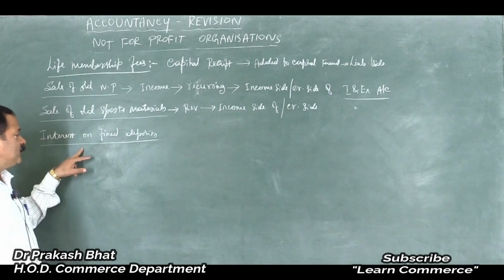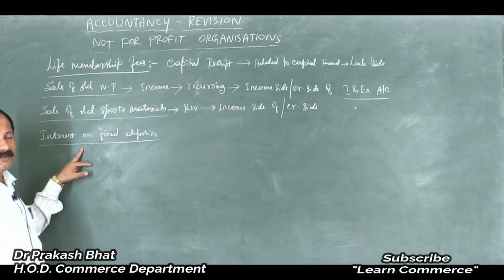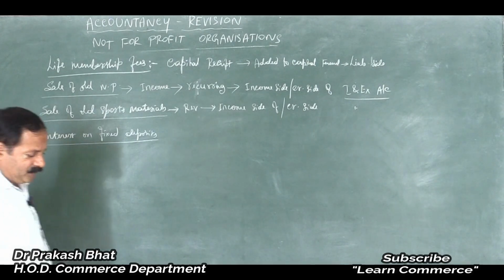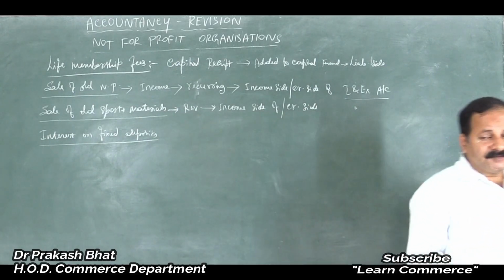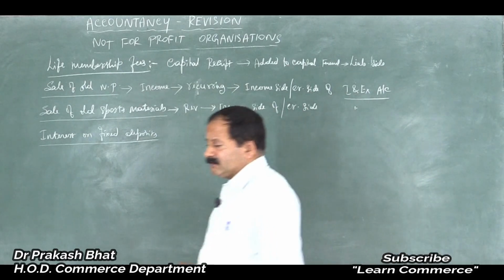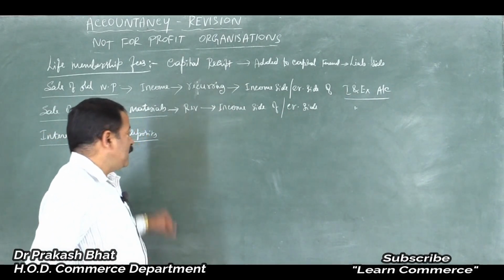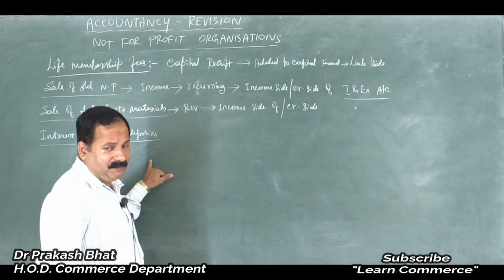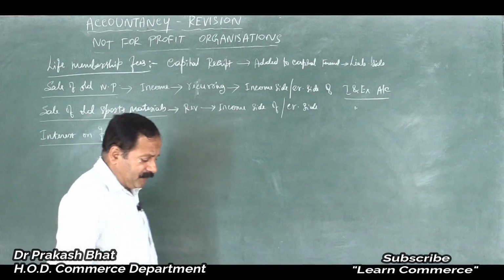And any interest received on fixed deposits, because sometimes the bankers will give it as per our wish, maybe once in 6 months, once in a year, or once in 3 months. It will be credited to the account of that not for profit organization.